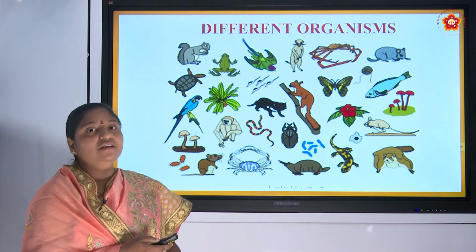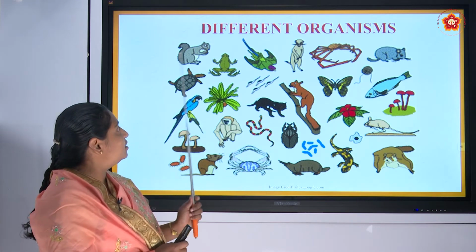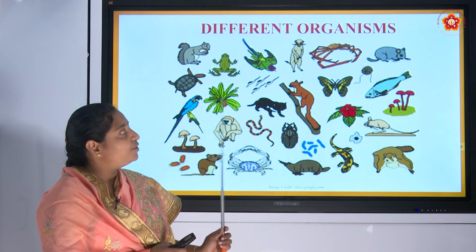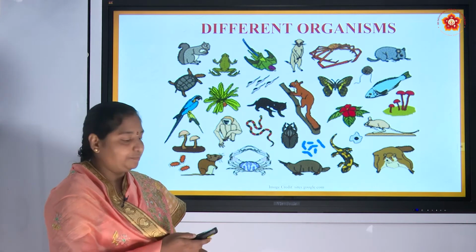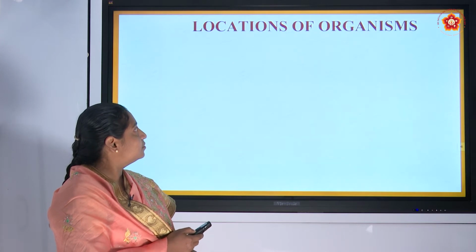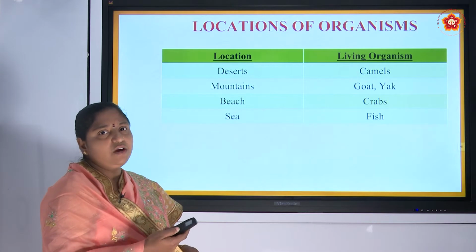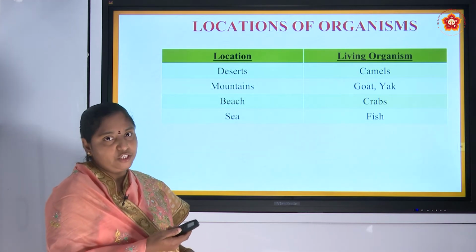See the picture. You can see different organisms in this, and they live in different locations.